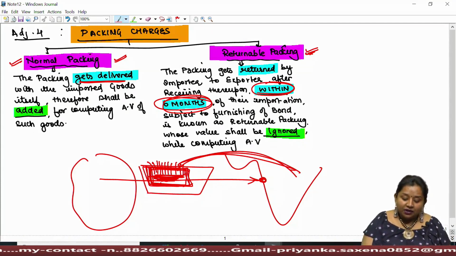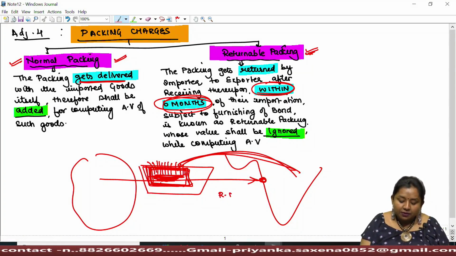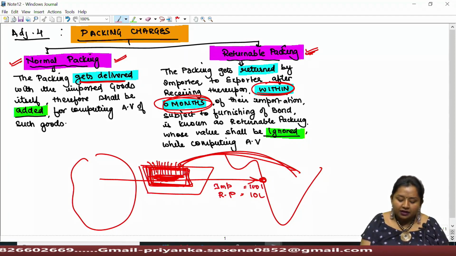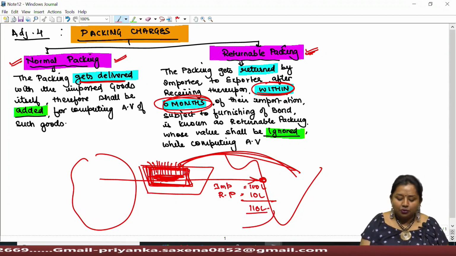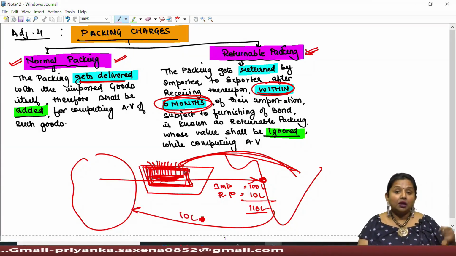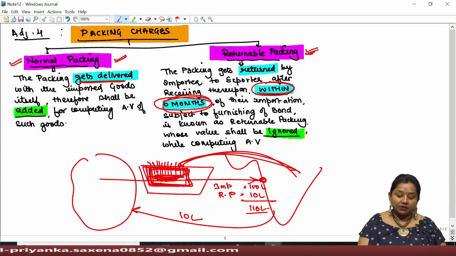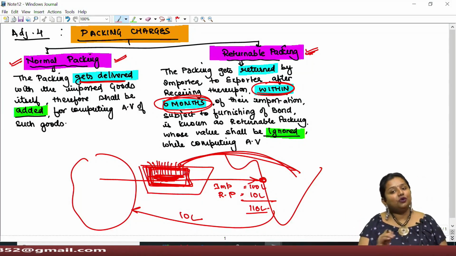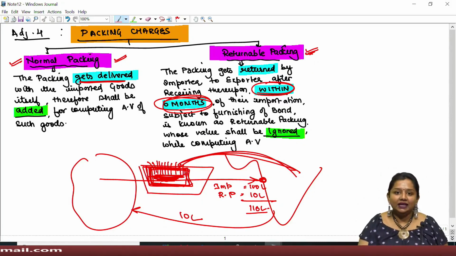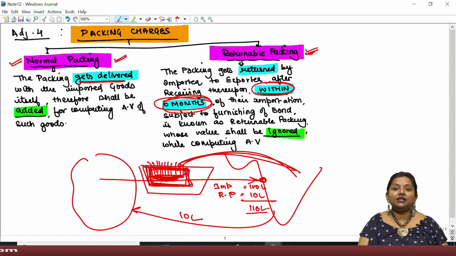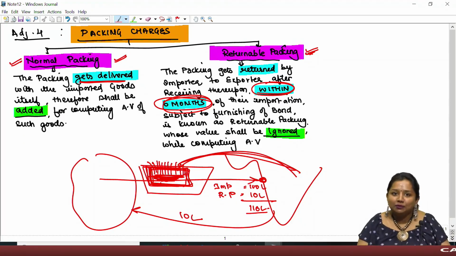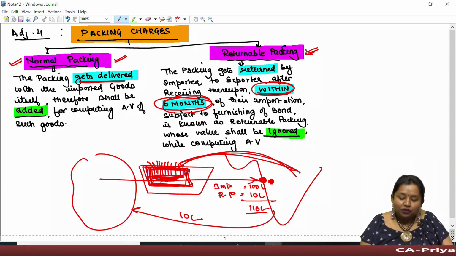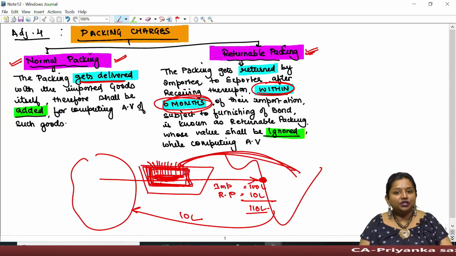Now, if I say that returnable container, returnable packing cost rupees 10 lakh and the goods being imported is of 100 lakh. Now, the total cost is 110 lakh, out of which 10 lakh container has to be returned thereupon. But there is a condition that it must be returned within 6 months. So, now the duty has been exempted or duty has not to be charged subject to any future condition which is uncertain. Therefore, always remember that whenever under whole indirect tax, the tax is not being chargeable subject to any future condition which might be uncertain, at that particular point of time, the assessee shall be liable to furnish a bond for that.